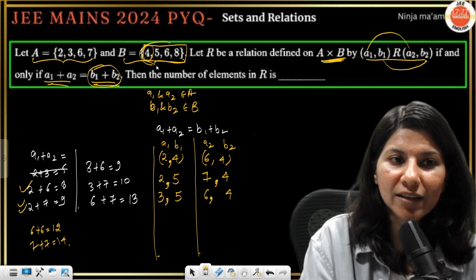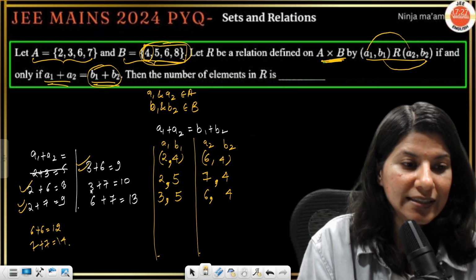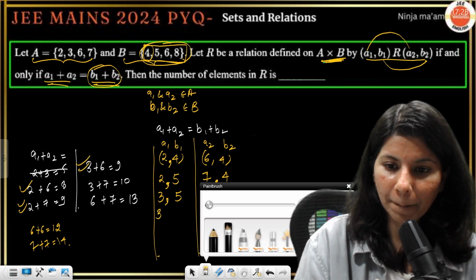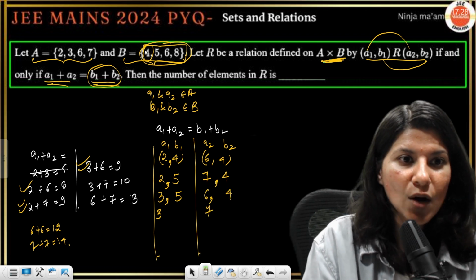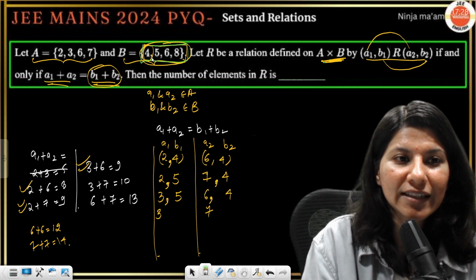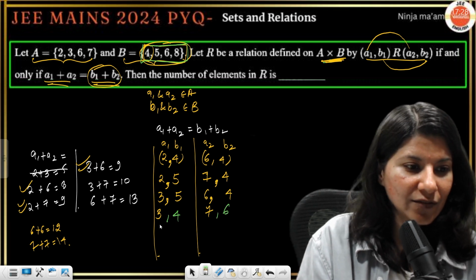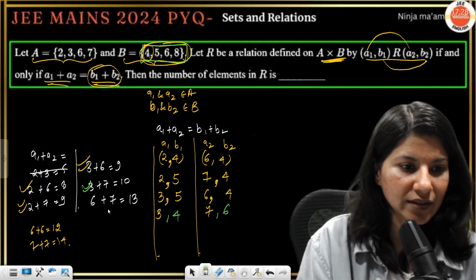9 can be obtained from set B in one way, 5 and 4. So this is also done. 7, 3. 3 and 7. So 10. How can I get 10 from here? So clearly 4 and 6. Then we are having, so this is also done. I guess I cannot get 10 from any other thing.